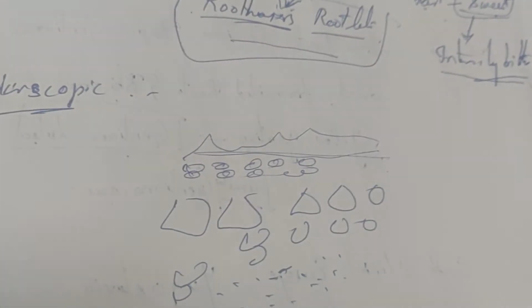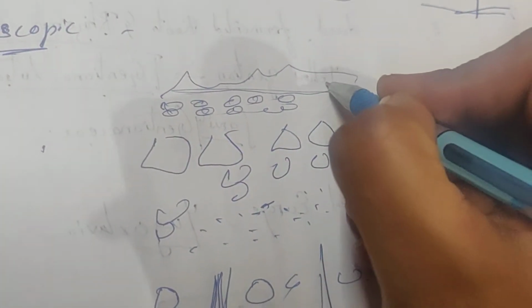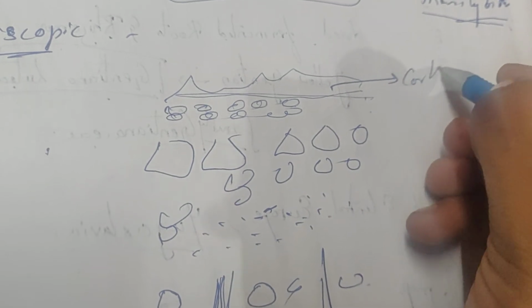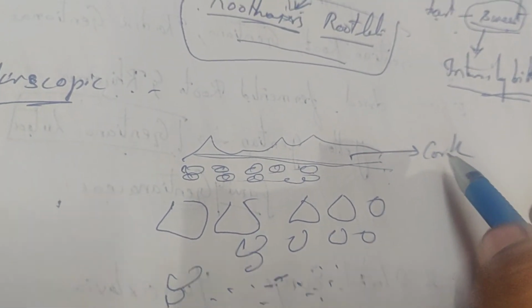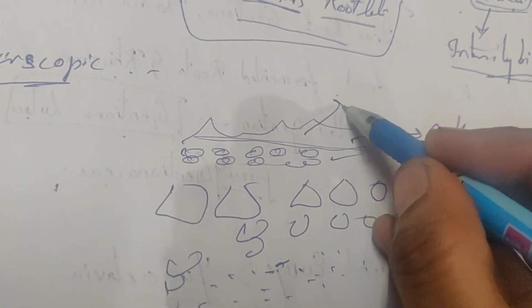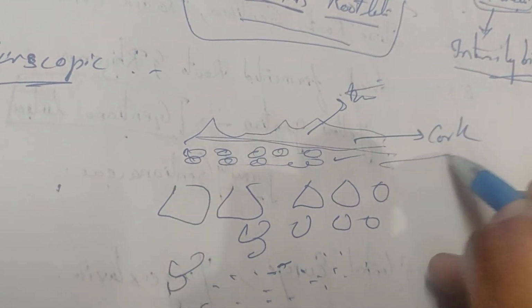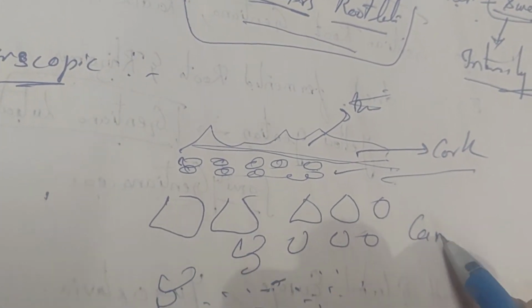So what are all the things you have in microscopic structure? You have the cork, the bark. Next you have the cambium.